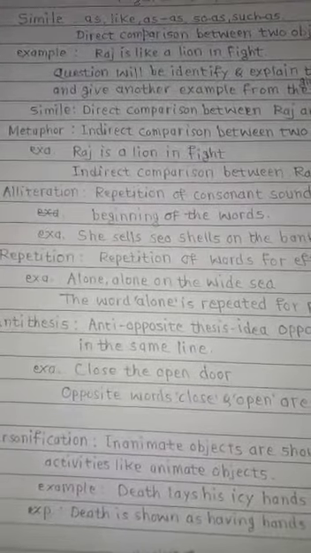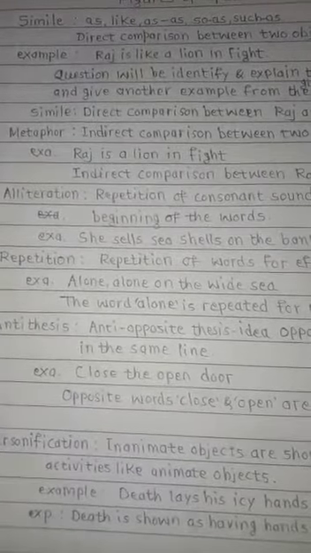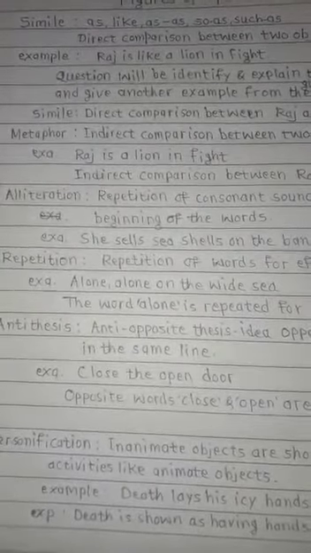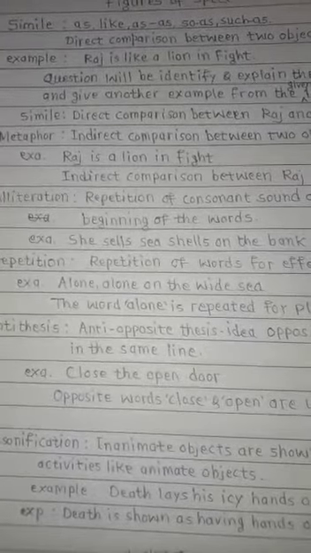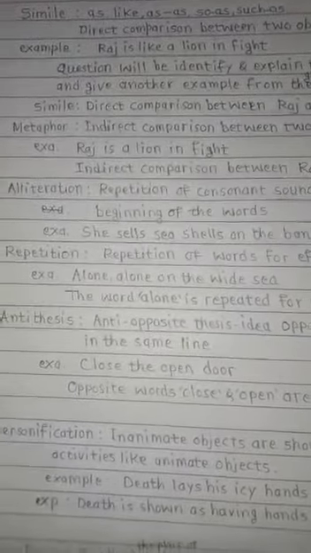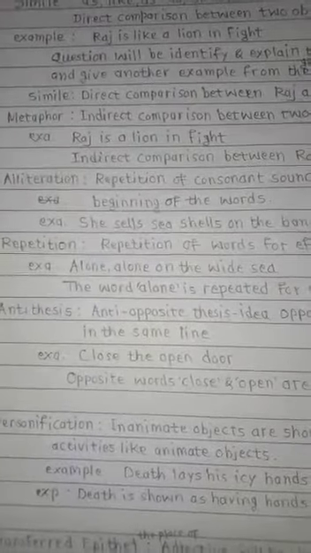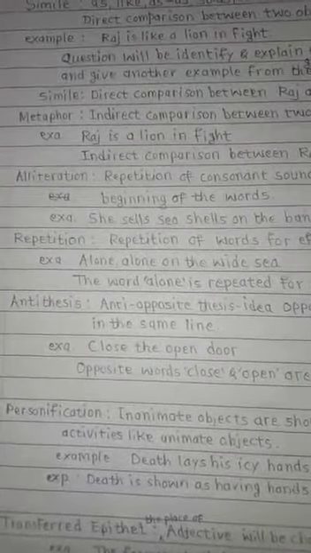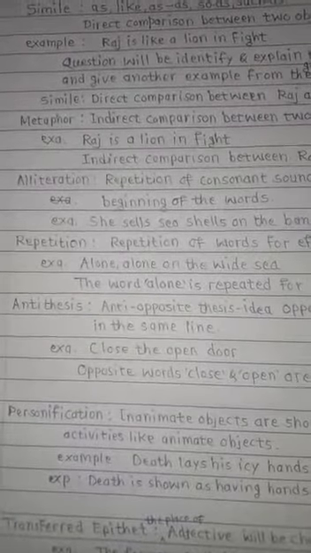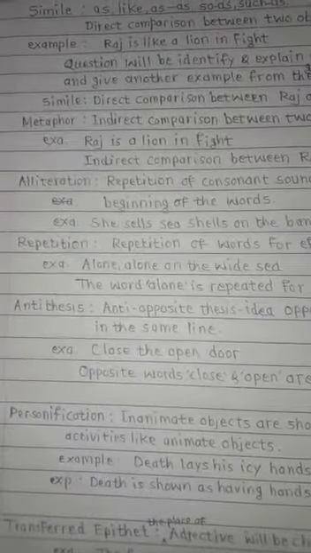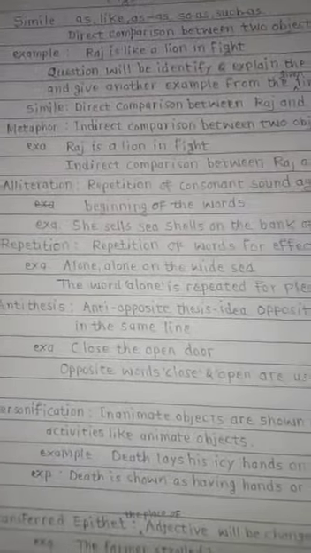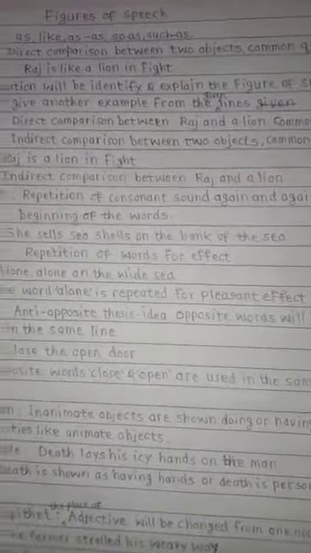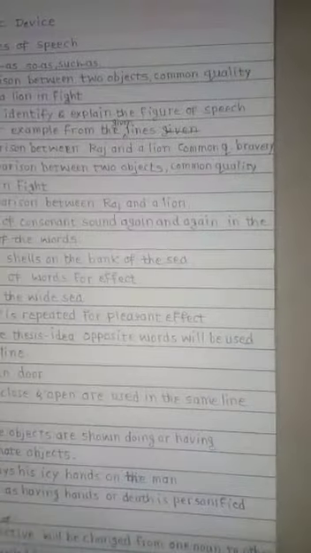Question will be identify and explain the figure of speech in the given line and give another example from the given lines. Simile, you have to write down, you have to give explanation. You have to write down it is simile. Then after you have to write down direct comparison between Raj and a lion, and common quality between them is bravery.